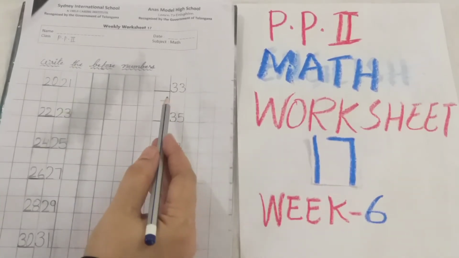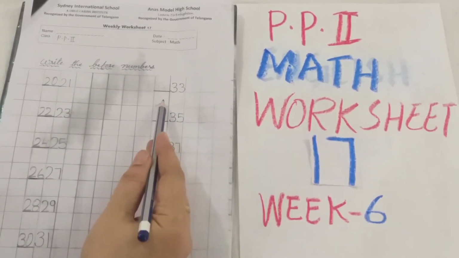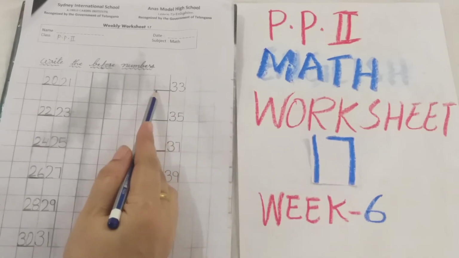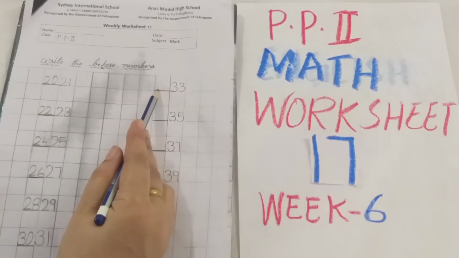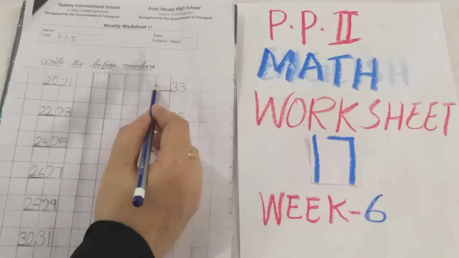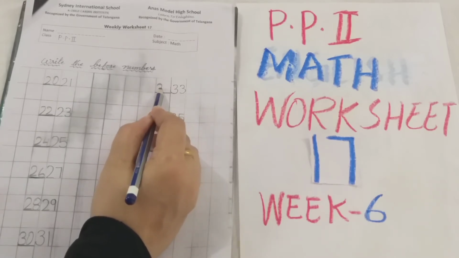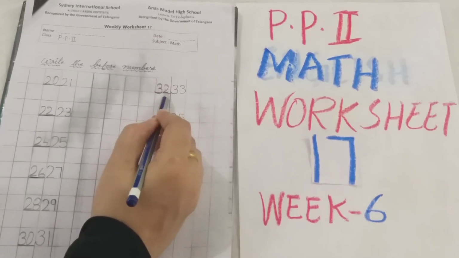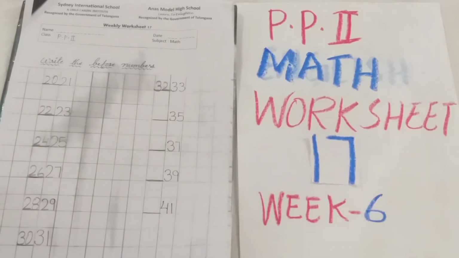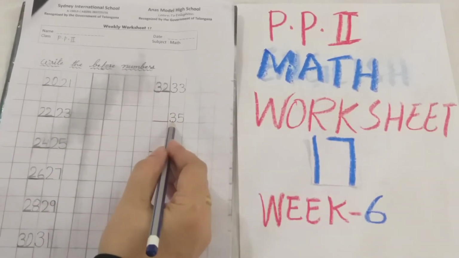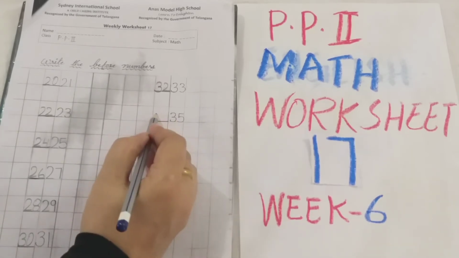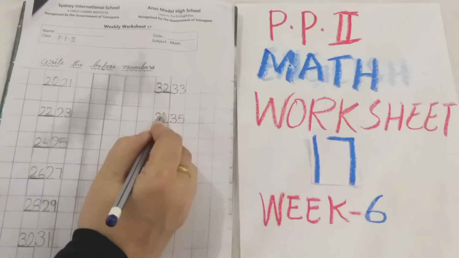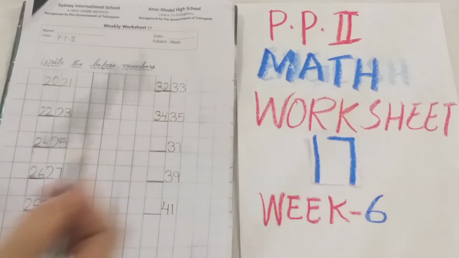Now next number is 33. So what you have to do here in the dash? Before 33 which number is going to come, that number you have to write here. That number is 32. Right? Next number 35. So 35 before, 34 you have to write.